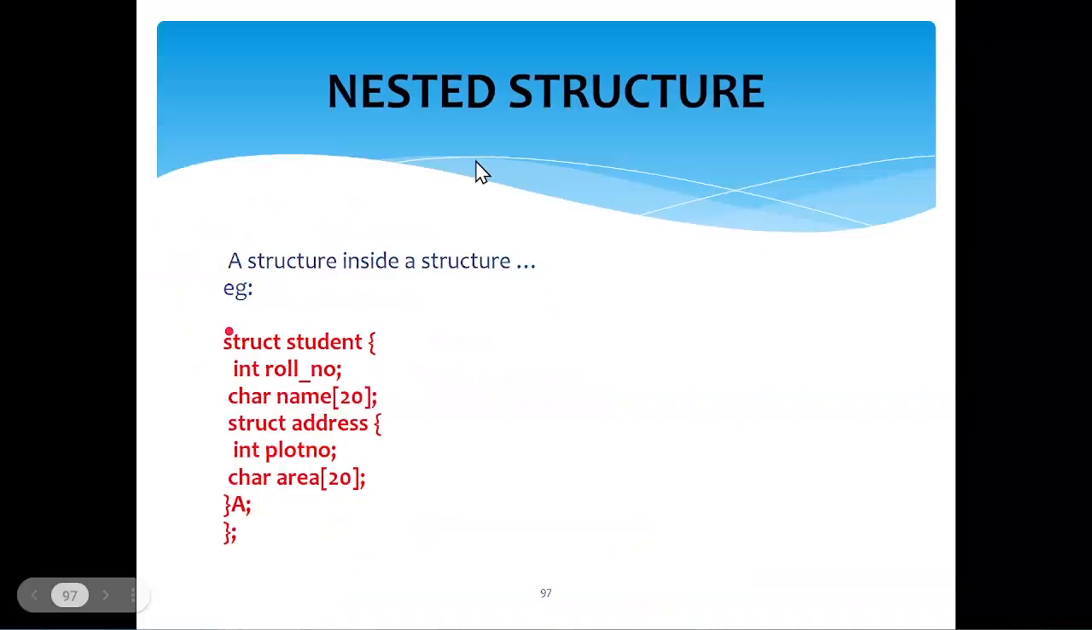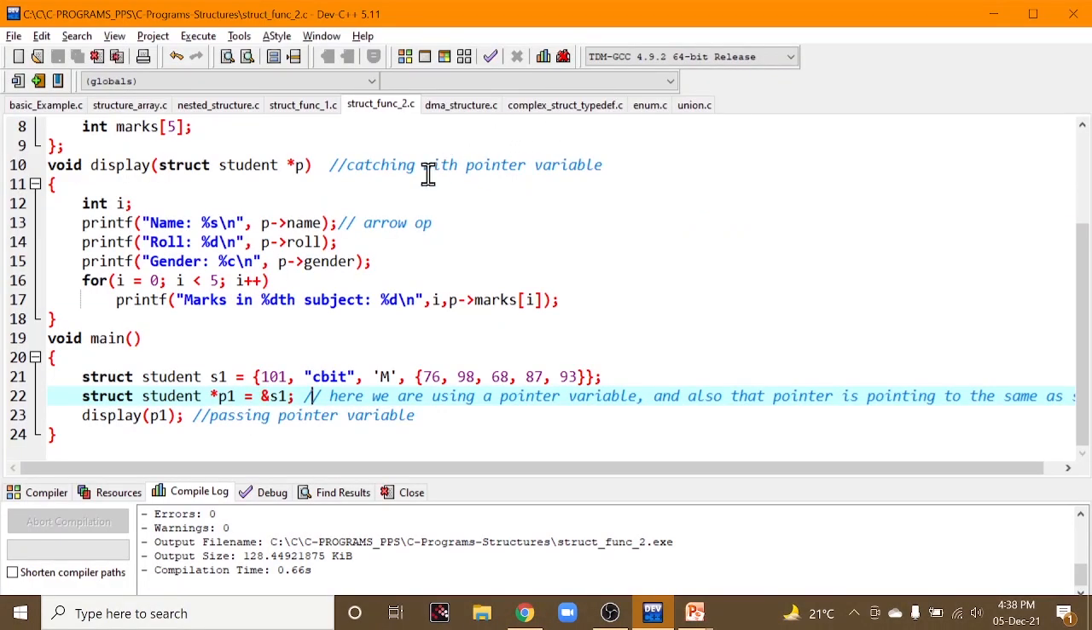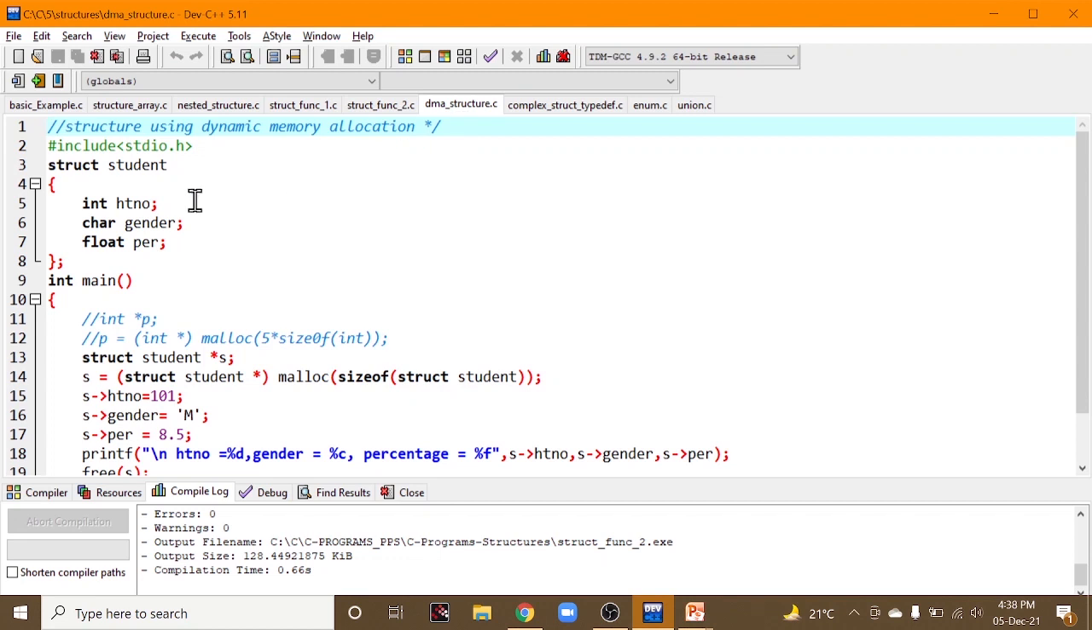Let us look into self-referential structures. What is a self-referential structure? Simple, a structure that has a member pointing to some data type. The name itself indicates it, right? Self-referential, referring to itself. A structure has a member pointing to some other data type. You can check it using a program.